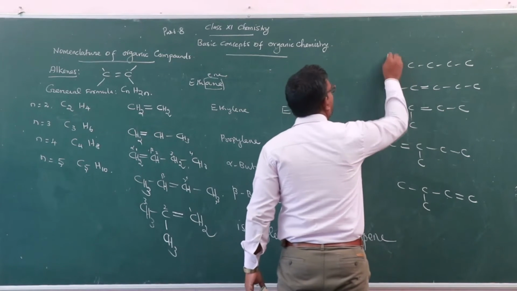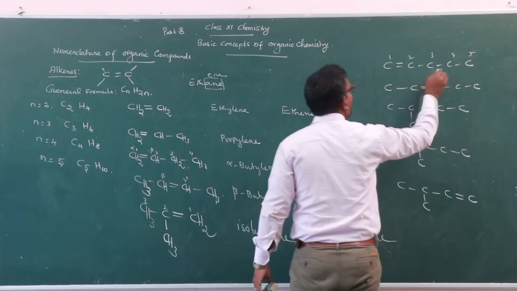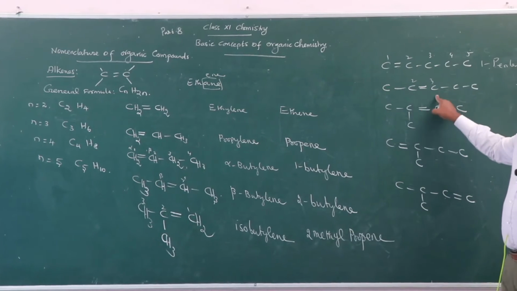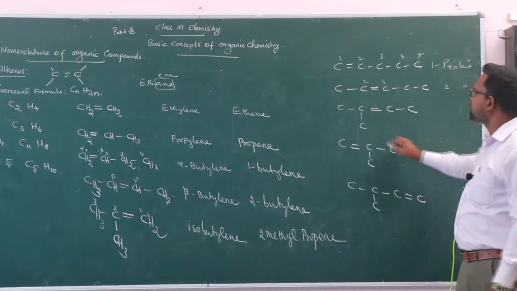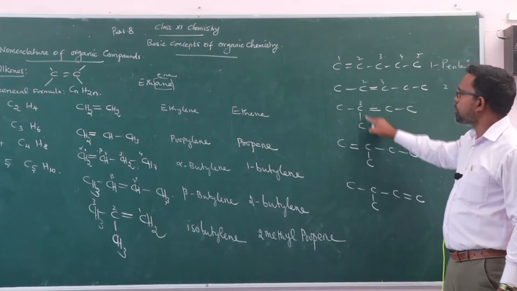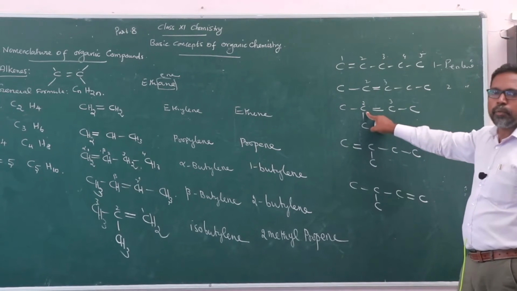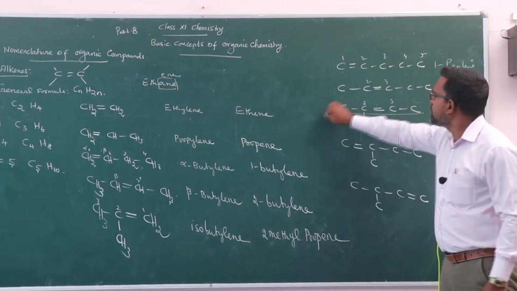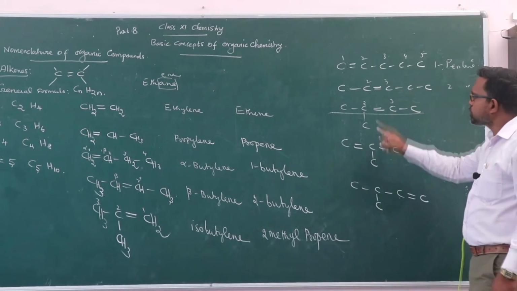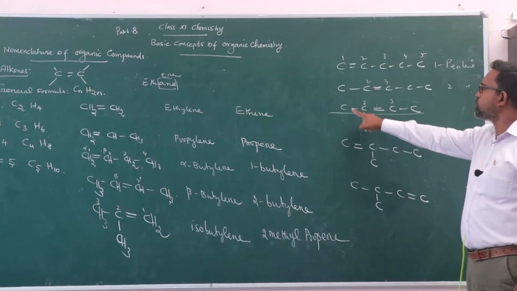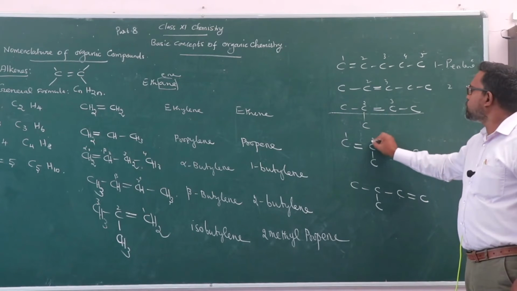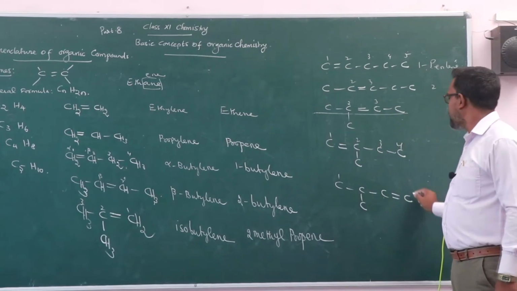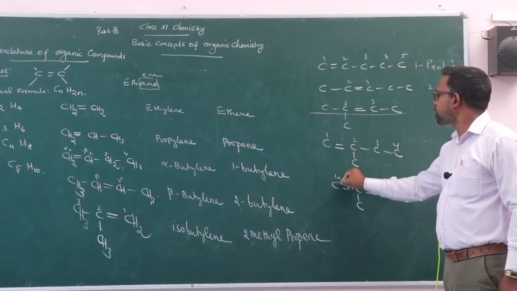Suppose this compound, 1, 2, 3, 4, 5: 1-pentene. Here the double bond is present between 2 and 3, therefore 2-pentene. Here there is a methyl group on the second carbon, and the double bond is between carbon 2 and 3, therefore 2-methyl-2-butene. The straight chain consists of only 4 carbon atoms. Next, 2-methyl-1-butene.